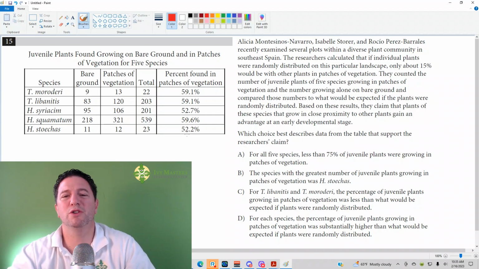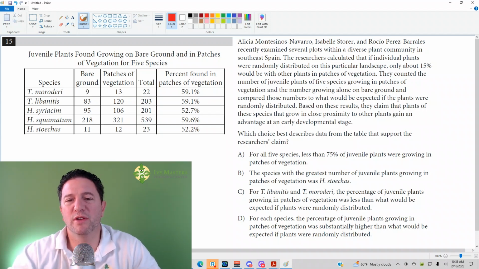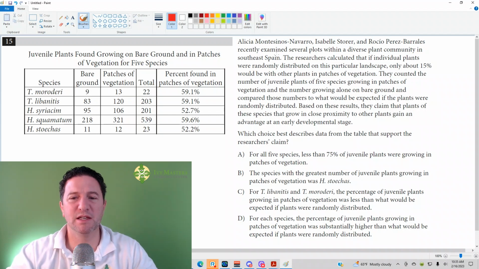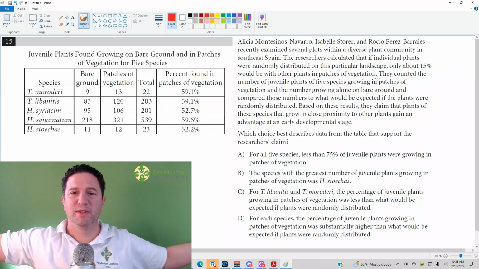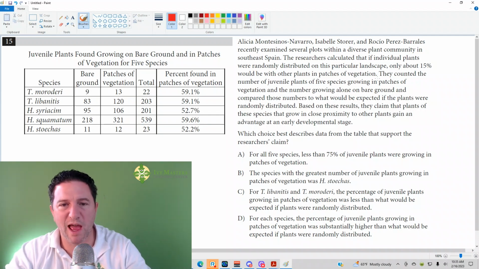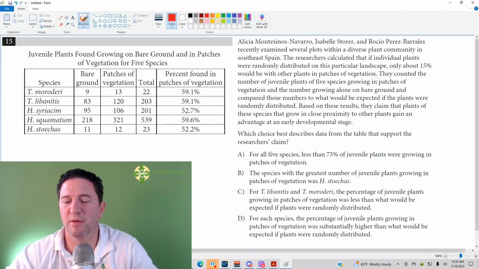We are social creatures. The paragraph says, Alicia Montesinos-Navarro, Isabelle Storer, and Rocio Perez-Barrales recently examined several plots within a diverse plant community in southeast Spain. The research calculated that if individual plants were randomly distributed on this particular landscape, only about 15% would be with other plants in patches of vegetation. So it seems like if they just planted them out, how many would just happen to be in patches of vegetation if they just spread them out evenly?